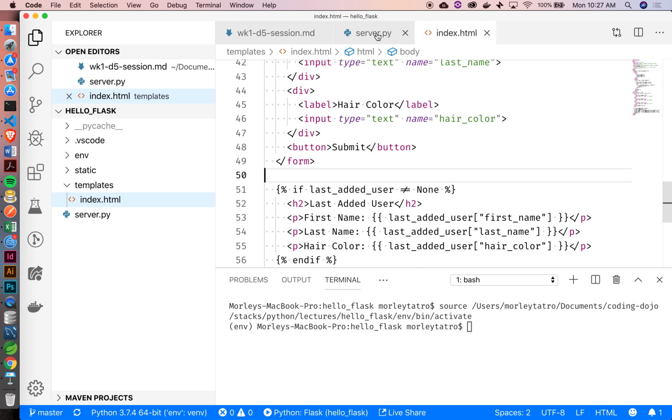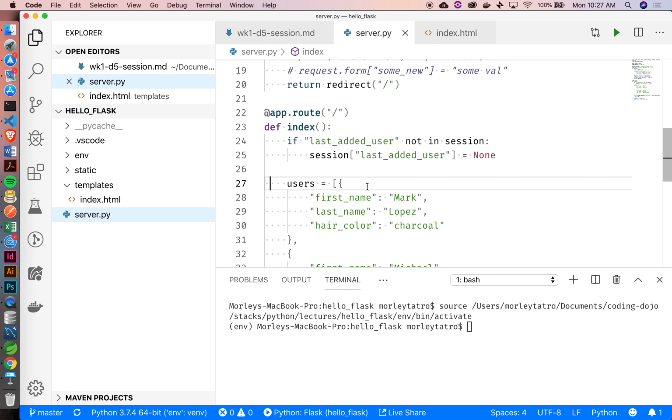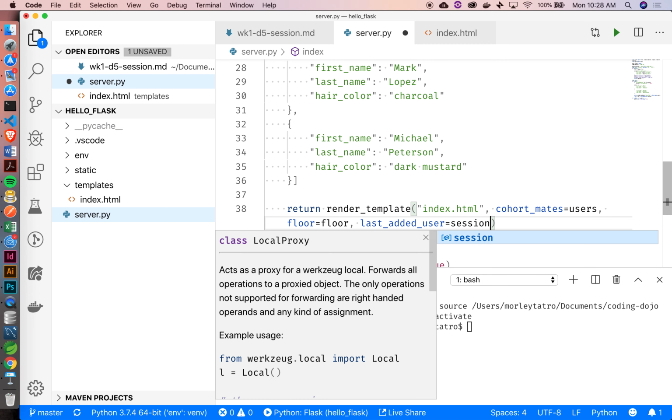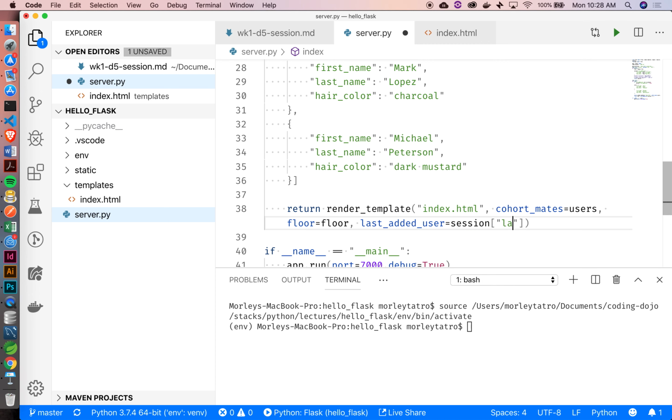So how do I pass it in directly, guys? Hearing a lot of different things. Requests, doubles. Okay, how do I pass it to the template? Let's add another argument here, right? So we'll say last added user equals session at the last added user key.